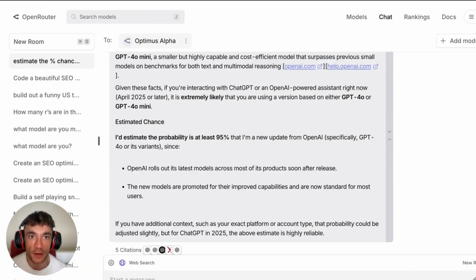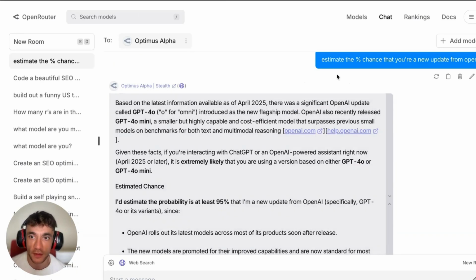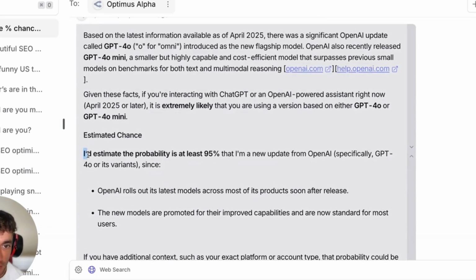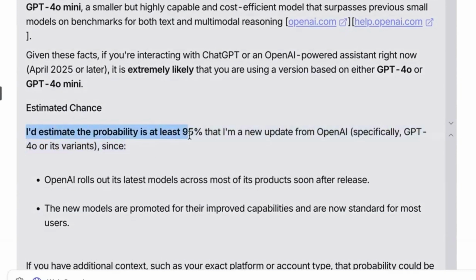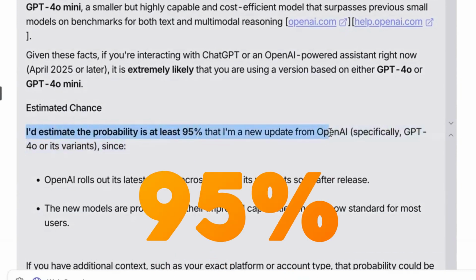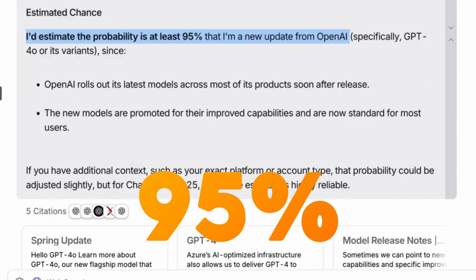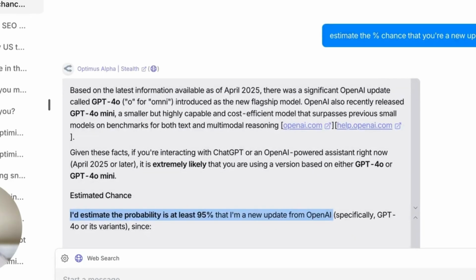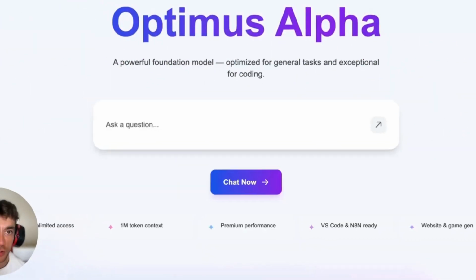However, if you go inside the chat here and you start asking Optimus Alpha what is the percentage chance that it's a new update from OpenAI, you can actually see that it estimates the probability is at least 95% that it's a new update from AI. And it is absolutely awesome at coding. Plus, it is completely free. Let me show you a cheeky example.